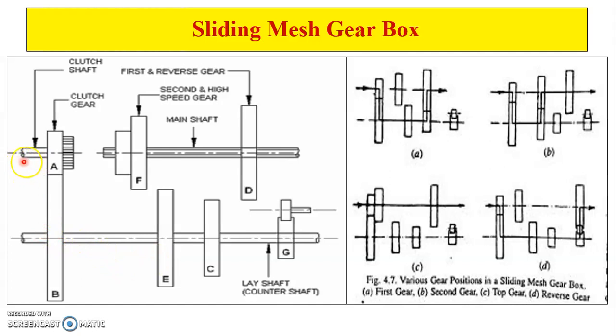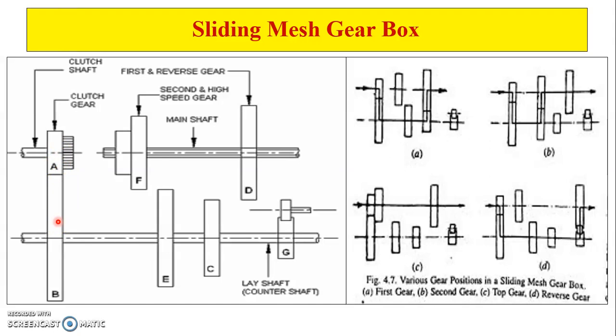On the clutch shaft, the clutch gear is mounted, and this clutch gear is always meshed with the gears on the lay shaft, which is also called the counter shaft.